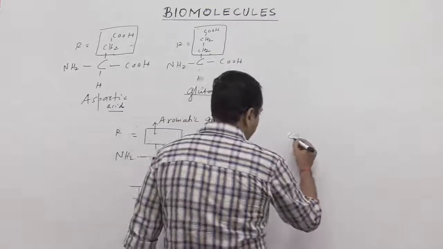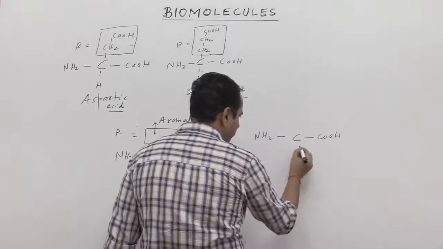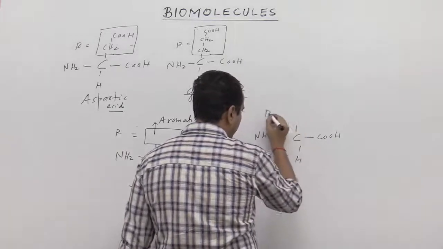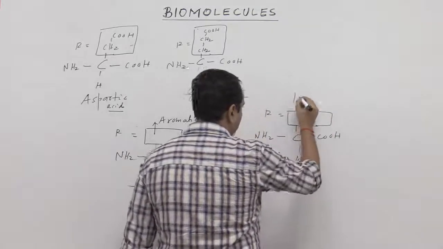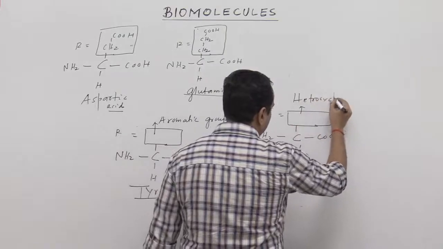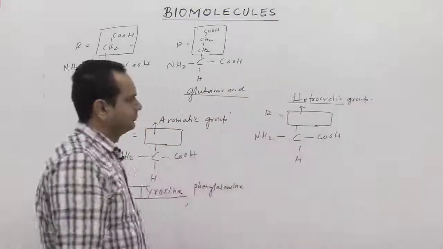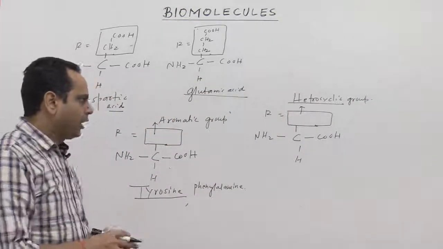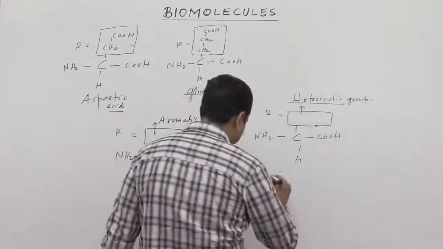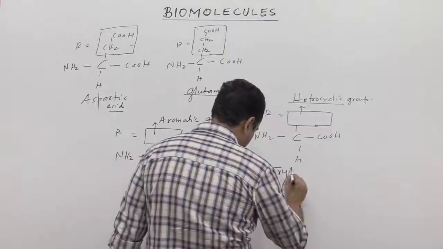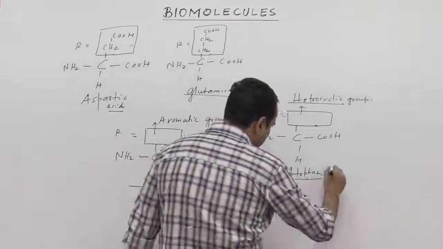For example, some another kind of amino acid here, COOH, NH2, H, and if R is equal to a heterocyclic group, so this compound is called a heterocyclic group containing amino acid, and the examples are tryptophan and histidine.